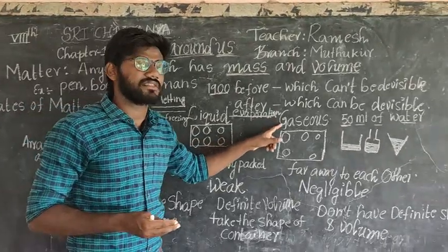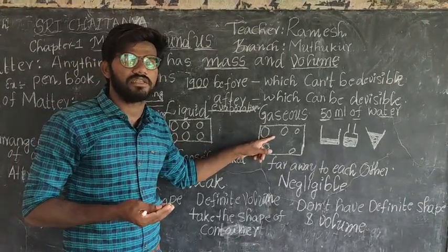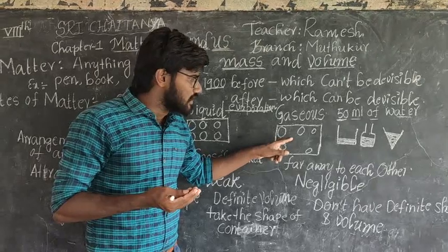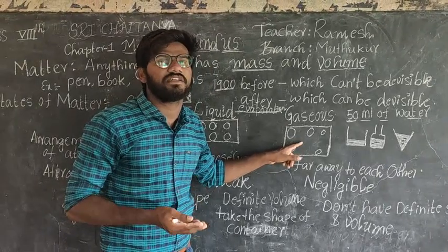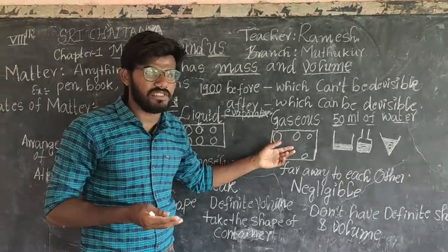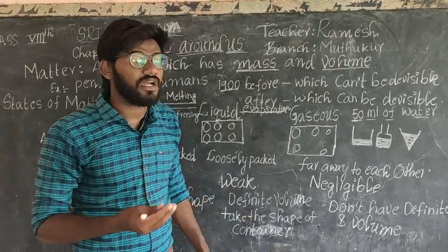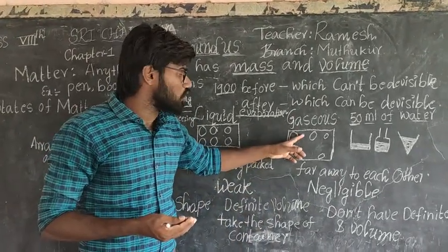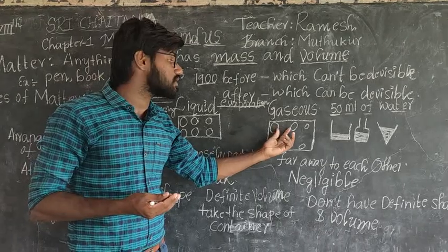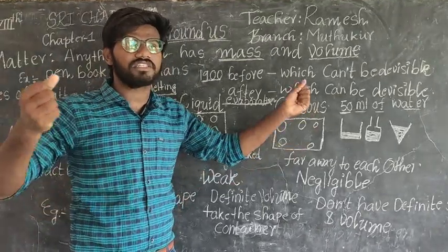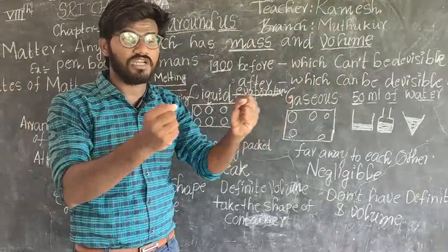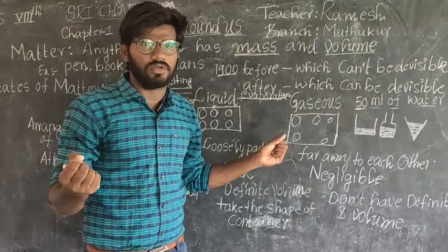But in gases, they do not have any regular arrangement. The atoms are randomly arranged. They have so much distance between the atoms. So much distance means is there any attraction between the atoms? No. Why?